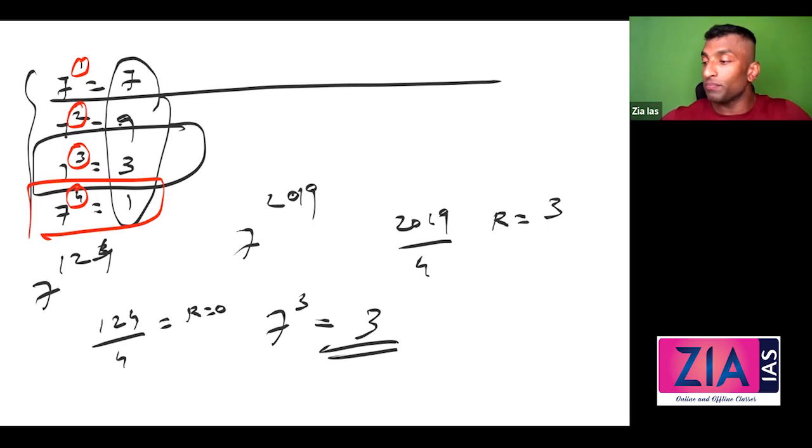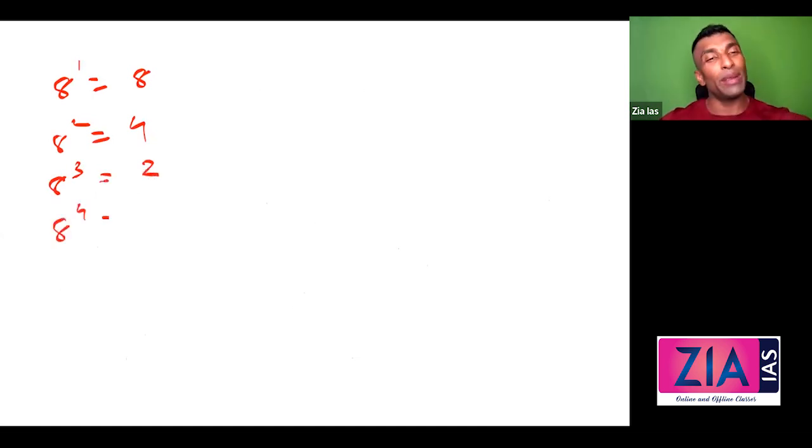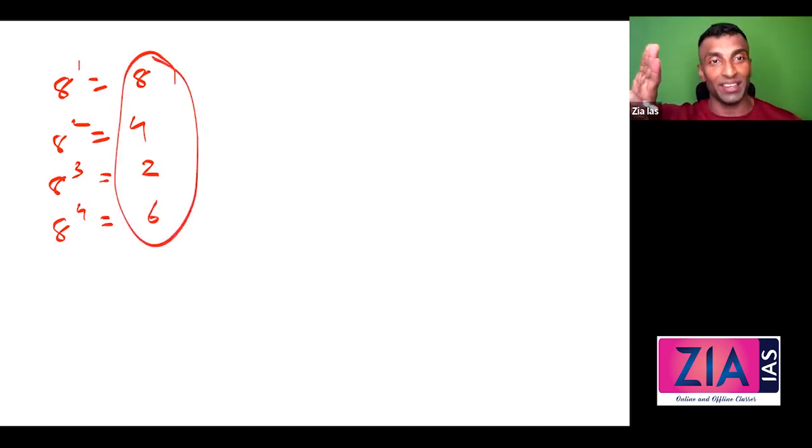Now the next one, 8. What are the possibilities? 8 raised to 1, 8. 8 square, 64, so I'll go for 4. 8 cube, 4 into 8 is what you need to do actually, so 32, 2. 8 raised to 4, 2 into 8 is enough for you, that is 6. Now these are the 4 possibilities. Now it will repeat, you can check it. So the possibilities are 8, 4, 2, 6.